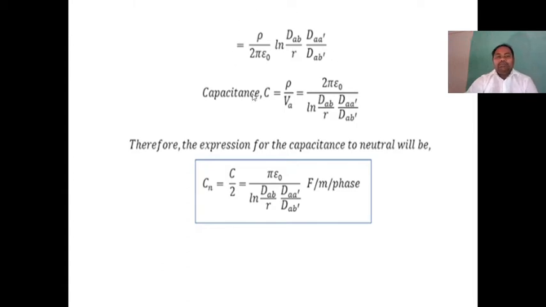We can assume easily, so capacitance C is equal to rho by VA. Rho gets cancelled. We get 2 pi epsilon naught divided by log of dAB by r times dAA dash by dAB dash, which is the capacitance taking the effect of earth into consideration for single phase. Therefore, the expression for the capacitance to neutral is equal to C by 2. So dividing by 2, that becomes pi epsilon naught divided by log of dAB by r times dAA dash by dAB dash, farad per meter per phase.